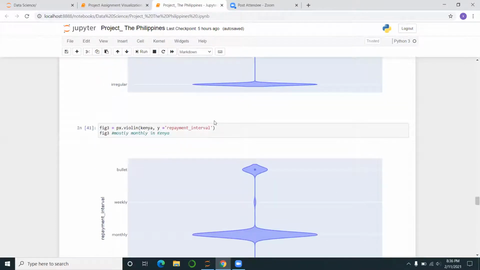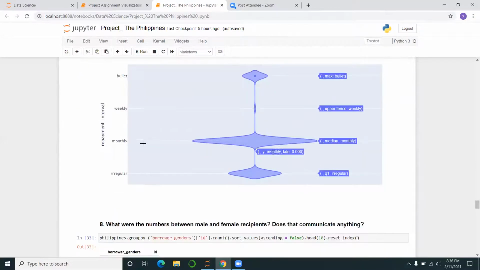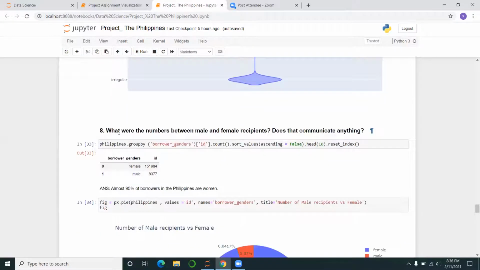And then I also decided to compare with Kenya just out of curiosity. And you can see with Kenya, at least most of us, like people lie around here, the monthly level. And then the eighth question was, what were the numbers between the male and female recipients?